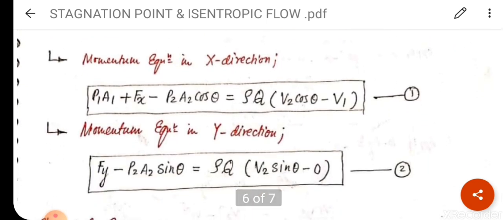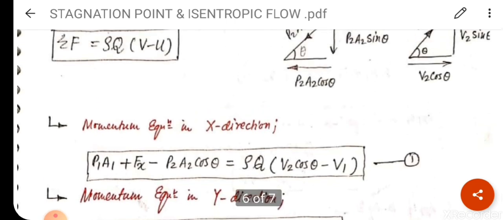So calculating or adding momentum equation in x direction, I am here taking only x direction value, that is, see the diagram above which is already drawn. So P1A1, that is in right direction, that is positive. Fx in the right direction, that is also positive, minus P2A2 cos theta.